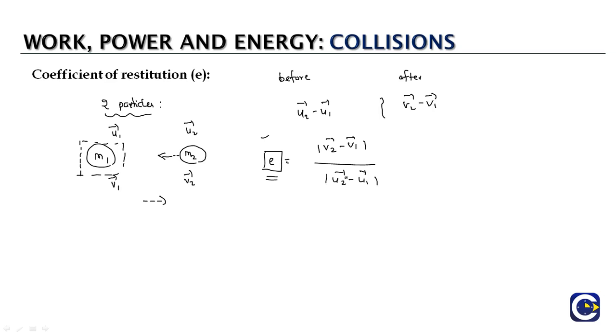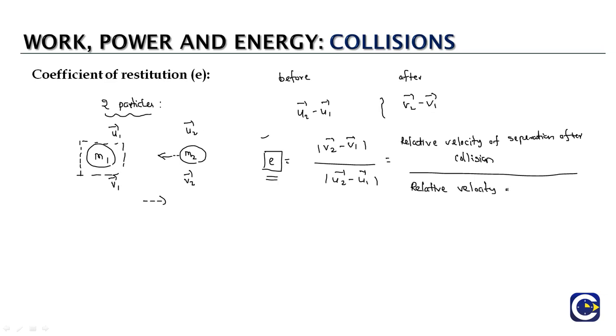So the coefficient of restitution is defined as the relative velocity of separation after collision, divided by the relative velocity of approach before the collision. And this will have significance only when we are talking about the collision between two particles.